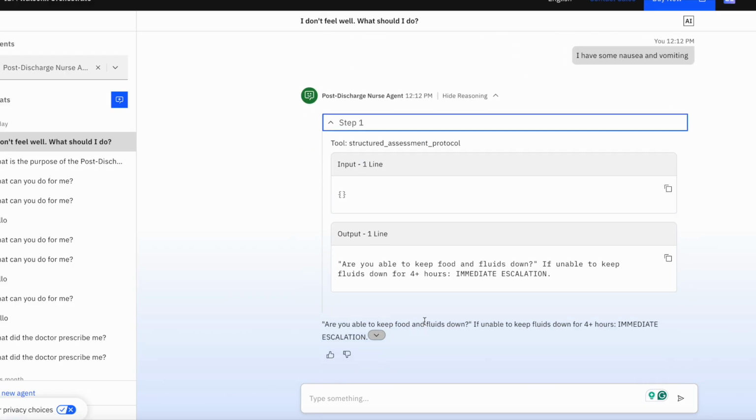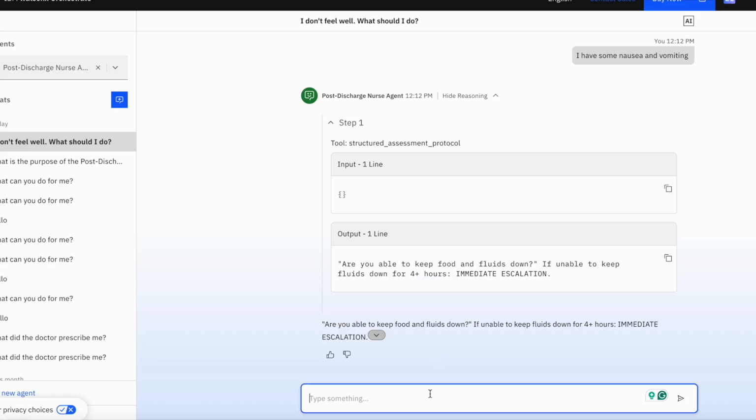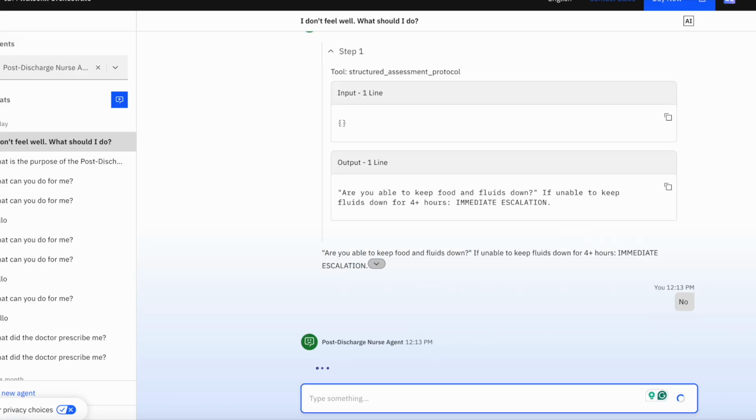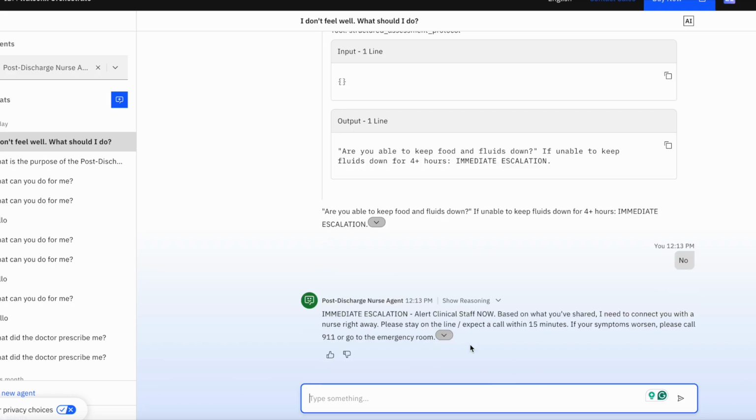So are you able to keep fluids down? And if I said no, then it would escalate to the hospital staff, and then it should. Okay, so hospital staff is being immediately escalated. Now let's say I want to ask a general question that me as a user want to ask.